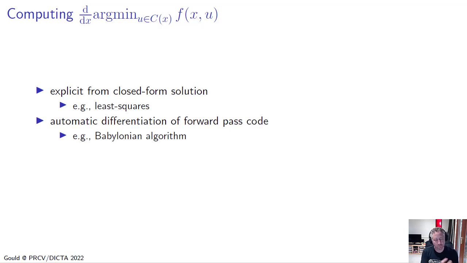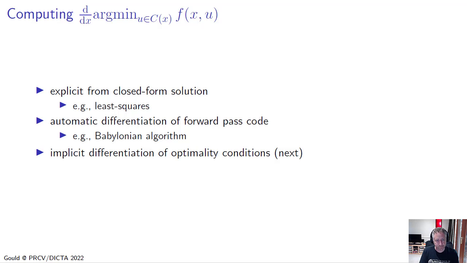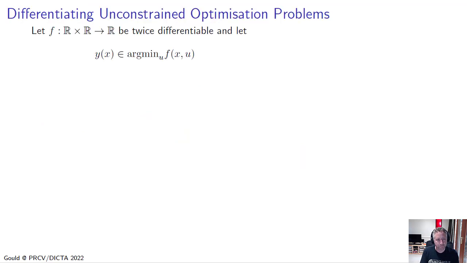So for example, if we had, say, a gradient descent procedure where each step in the forward pass is differentiable, then we can use automatic differentiation to just unroll the forward pass code and backpropagate through that optimization algorithm. The last approach is to use implicit differentiation on the optimality conditions, which I will now talk about.